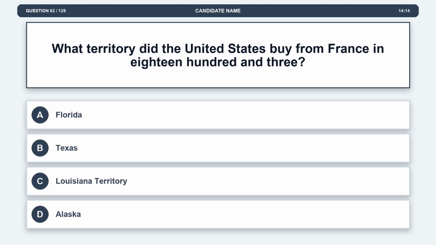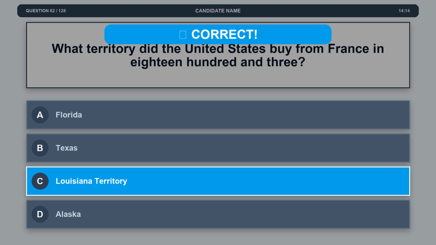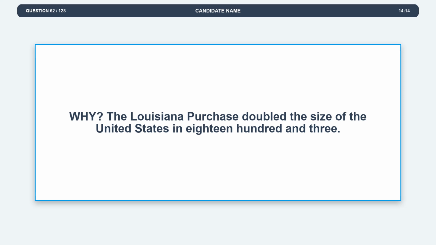Question 62. What territory did the United States buy from France in 1803? Option A. Florida. Option B. Texas. Option C. Louisiana Territory. Option D. Alaska. The correct answer is option C. Louisiana Territory. Explanation. The Louisiana Purchase doubled the size of the United States in 1803.